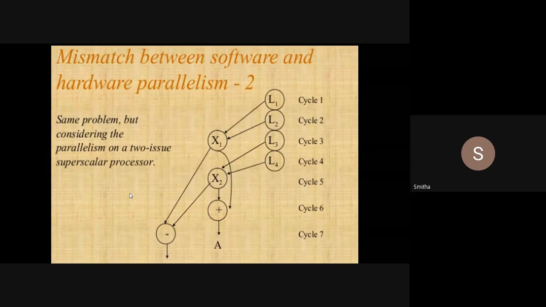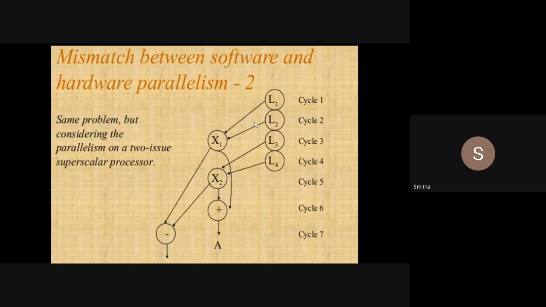I have discussed the reasons why. Because in one clock cycle I can issue only one memory access operation and one arithmetic operation. If they are dependent on each other, I cannot issue. So it took how many clock cycles?